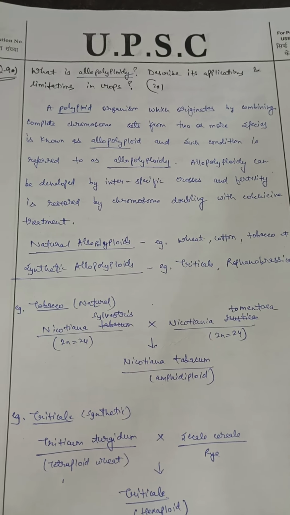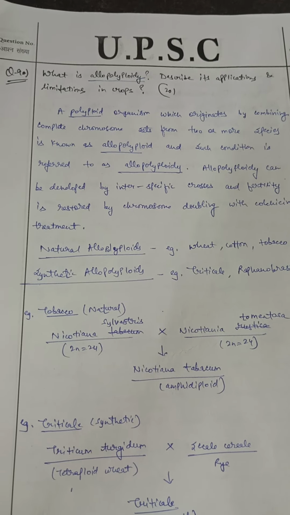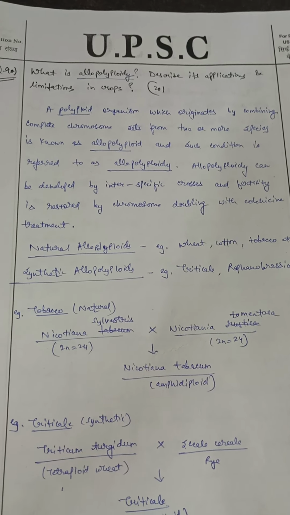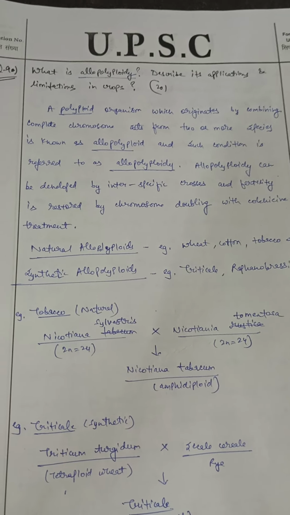Hello everyone, this is UPSC 2024 Agriculture Optional Paper 2. So the question is, what is allopolyploidy? Describe its applications and limitations in the crop. So this is a 20 marks question and we have to attempt in the range of 250 to 300 words.